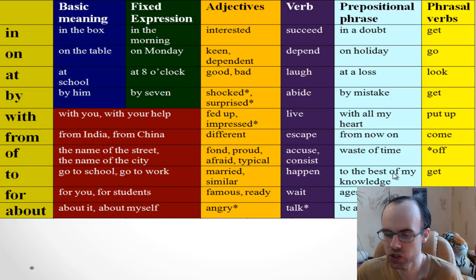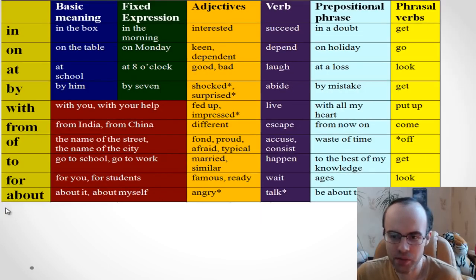To the best of my knowledge, a very natural speaking expression. It means as far as I know, to the best of my knowledge, yeah? So you need to use this method. Okay, for ages. It means for a very long time. You can say, I haven't seen you for a very long time, or simply you can say, I haven't seen you for ages. Okay, good, for ages.